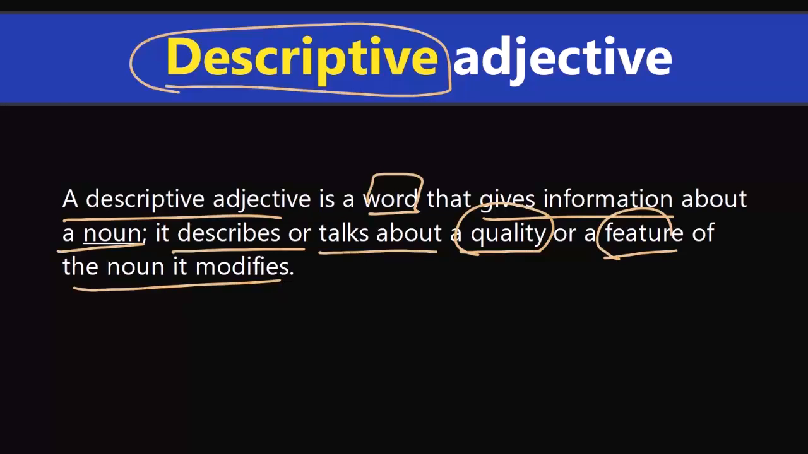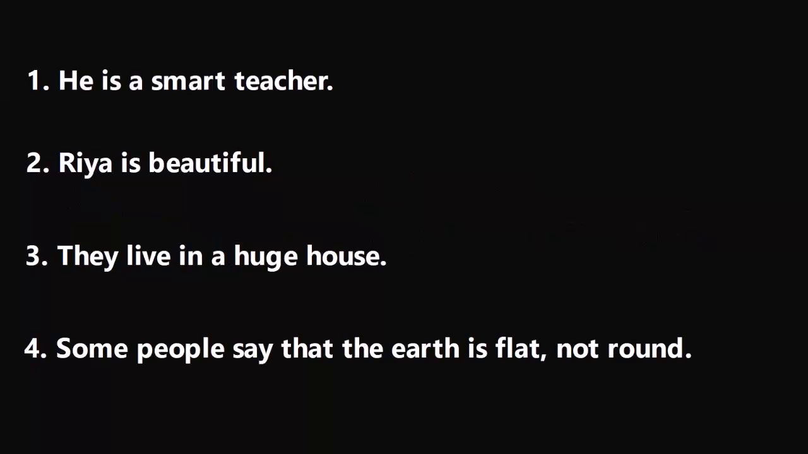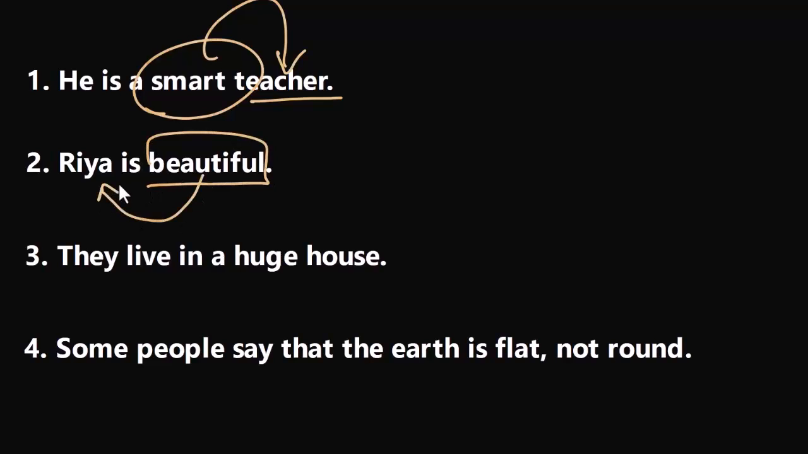Putting it out there. All right, let's take some examples. He is a smart teacher. He is what? A teacher? That is the name we're giving him. But what kind of a teacher is he? He's a smart teacher. So, smart is an adjective giving information about the noun teacher. It is a descriptive adjective because it is describing the noun teacher, talking about the quality. All right? Opinion. Ria is beautiful. How is Ria? Ria is beautiful. Beautiful is our descriptive adjective here.